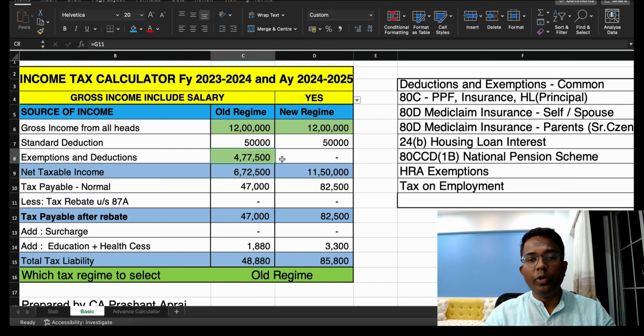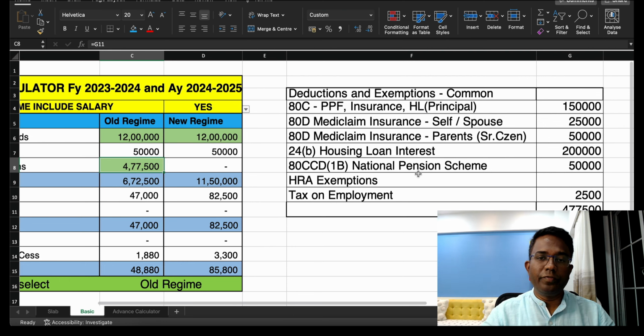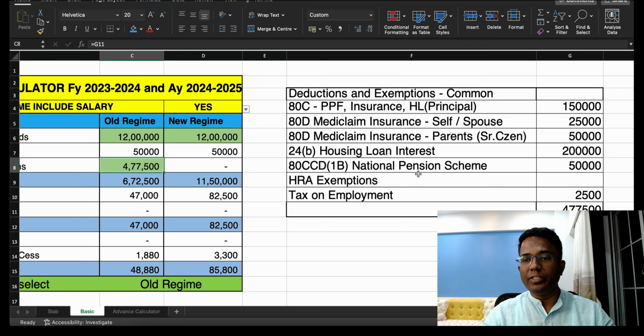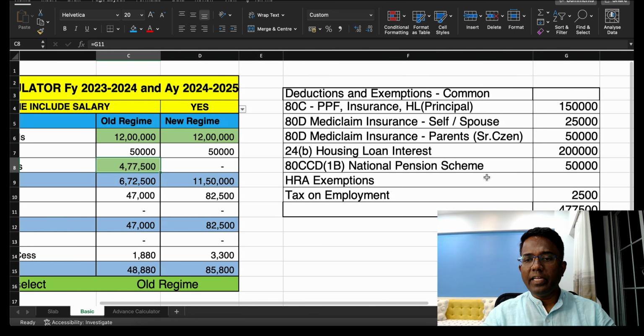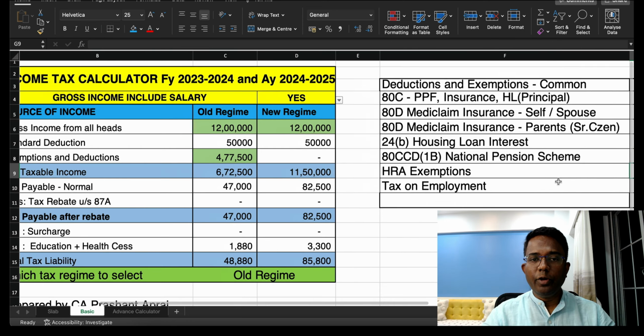So that is the beauty of this simple calculator, and this I have prepared with a lot of due diligence. In case of any discrepancy, do give me feedback so that I can improve on the next version. I have not included HRA in this, so those who are entitled to HRA can calculate it separately. In case you want me to create a video on the HRA exemption, do let me know. I will create a video on that as well.